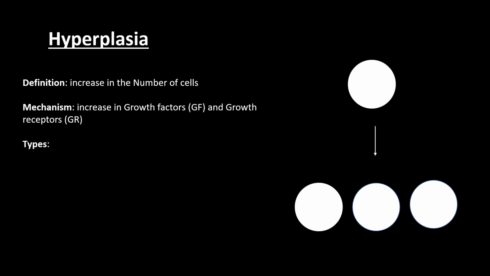So now let's talk about the types of hyperplasia. Each of these cell adaptations has 2 main types, physiological hyperplasia and pathological hyperplasia. What are examples of physiological hyperplasia and what are the examples of pathological hyperplasia? An example of physiological hyperplasia is increase in the number of cells in the breast and uterus during pregnancy.